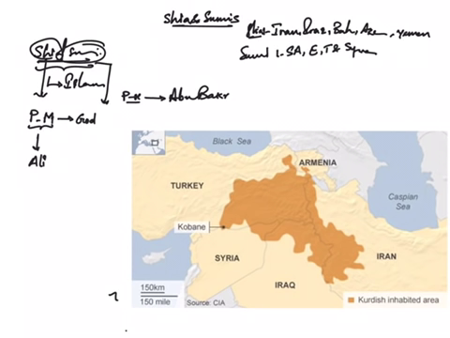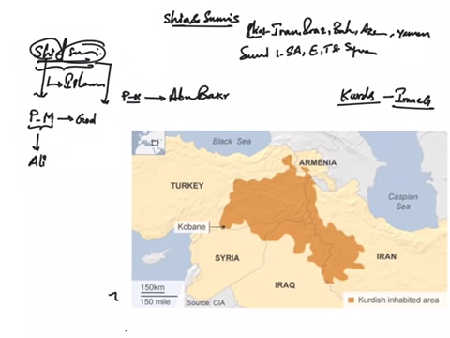In the next doubt, we have been asked about Kurds. Who are Kurds and what is the problem of Kurds? These Kurds are normally an Iranian ethnic group, but due to the country divisions, these people are scattered in different countries.